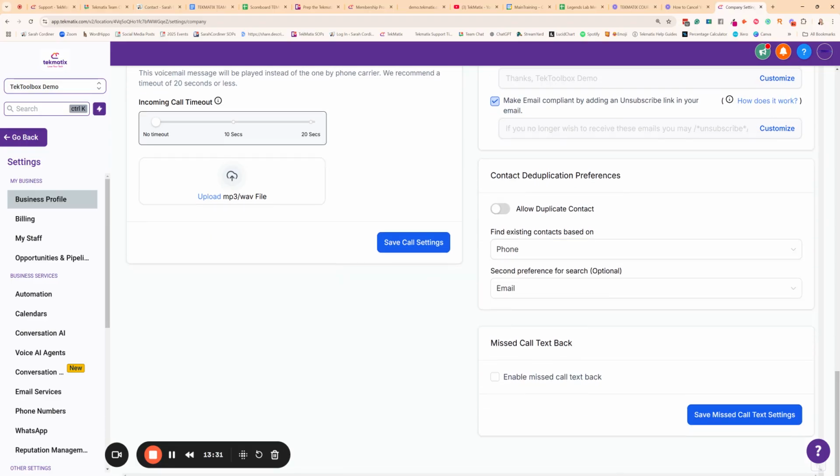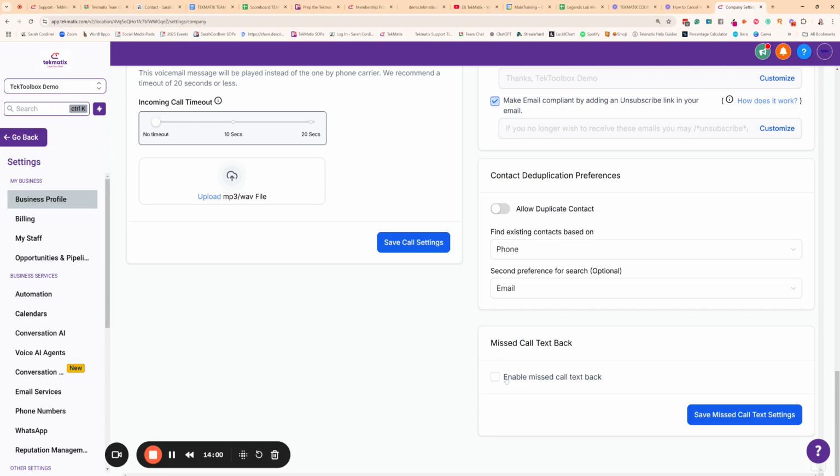The other thing is contact duplication. Do you want to allow contacts to be duplicated in the system? By this, I mean, if I've got 3 Sarah Cordners with the same email address, do I want them to be 3 separate accounts or contact records? No. Keep this one turned off, because if somebody has used the same email address 5 times in your system, you don't want them to have 5 different contact records, okay? That's what it means. You don't want to duplicate a contact.